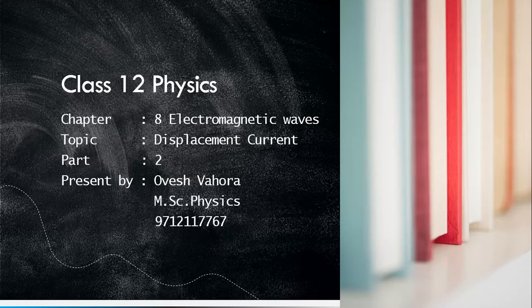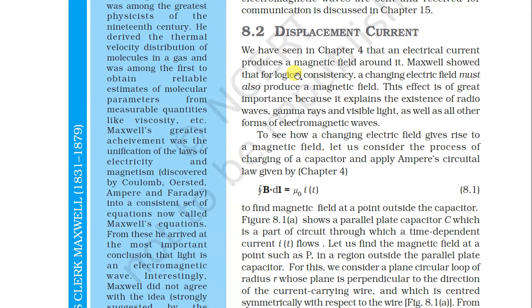So see here, we have seen in chapter number 4 that an electric current produces a magnetic field around it. Maxwell showed that for logical consistency, a changing electric field must also produce a magnetic field. Okay, Maxwell told us that a change in electric field must also produce a magnetic field. This effect is of great importance because it explains the existence of radio waves.